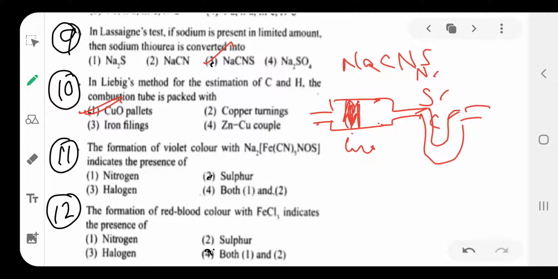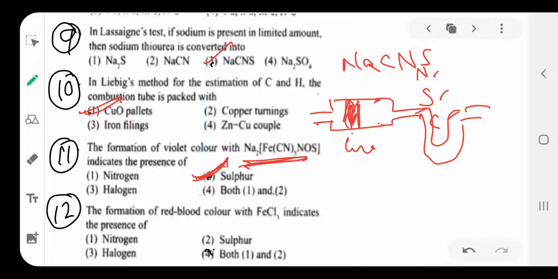The formation of violet color with Na2[Fe(CN)5NOS] indicates the presence of sulfur. The formation of violet color solution in the Lassaigne extract indicates the presence of sulfur. That is about question number 11.